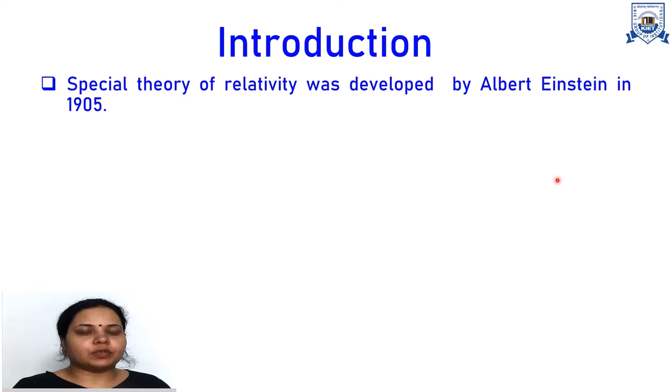Before the development of theory of relativity, entire physics was based on the classical physics. Classical physics developed on the basis of Newton's law of motion. You all are aware of Newton's law of motion. We know that we have three Newton's laws of motion. One is law of inertia, second is F is equal to ma, and third is action and reaction law. So classical physics completely developed on the basis of Newton's law of motion.